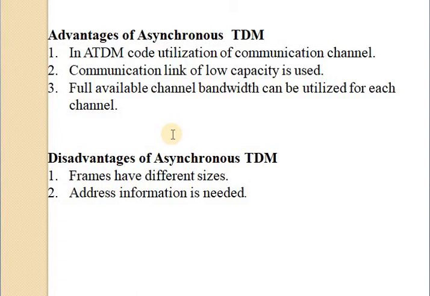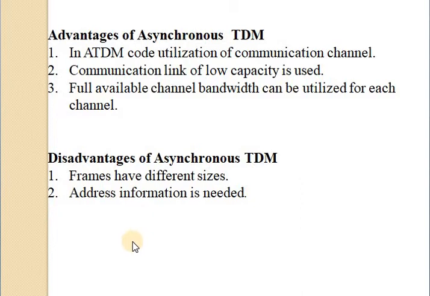The TDM circuitry is not very complex. The disadvantages are that the frames have different sizes and address information is needed in asynchronous TDM.